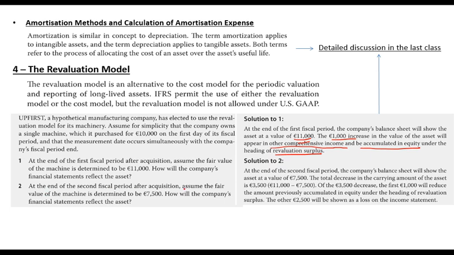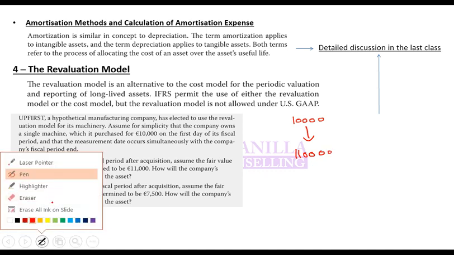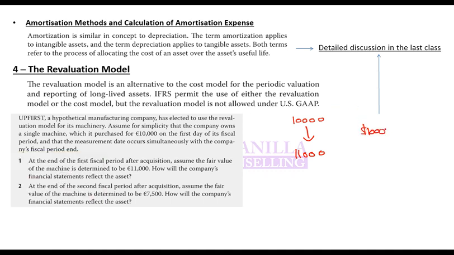At the end of the second period after acquisition, assume the fair value of the machine is determined to be 7,500. How will it be recorded in the financial statements? It started with 10,000, went to 11,000. When it went to 11,000, you created a revaluation reserve of 1,000. Now it is going down to 7,500. When it goes down to 7,500, the first step is that you reverse this reserve. It does not exist anymore.